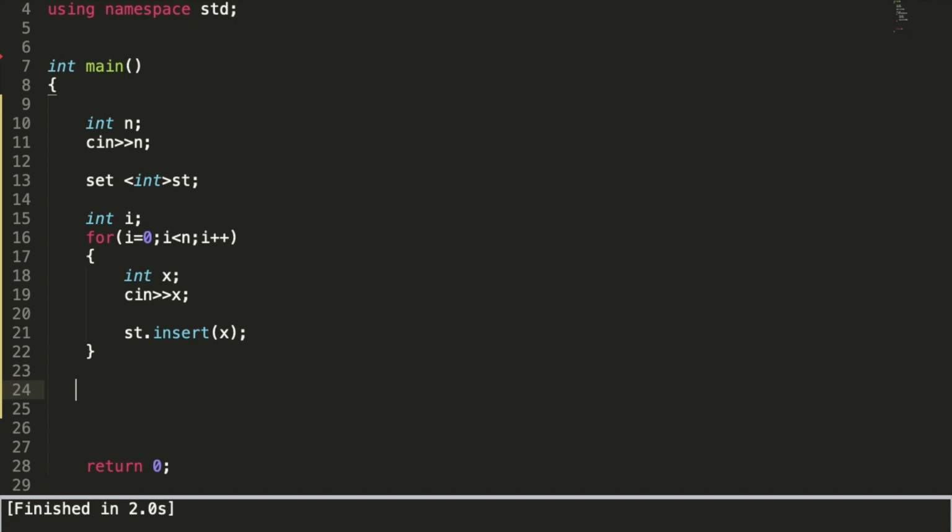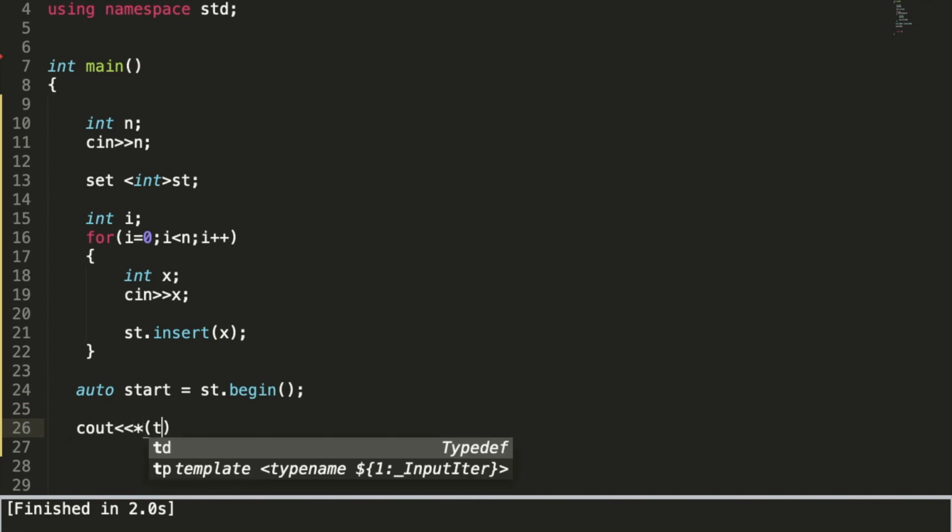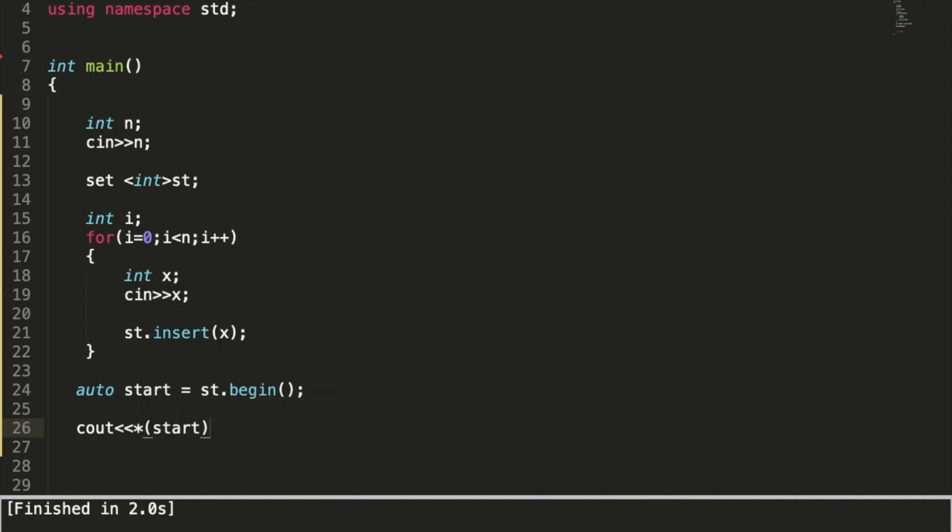Also, I was talking about how to get the start element. Suppose I'm giving start as the variable name. Start is equal to st dot begin. What it gives is the starting index of the set, and if we are printing this, we are going to print it the same way as we were printing before, with endl.